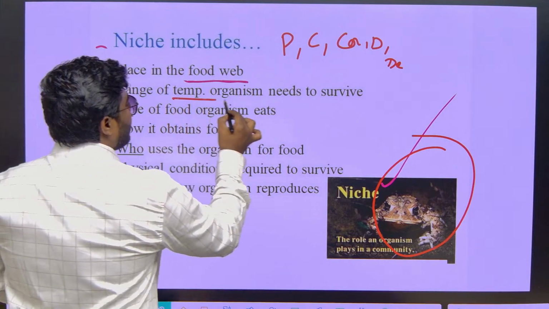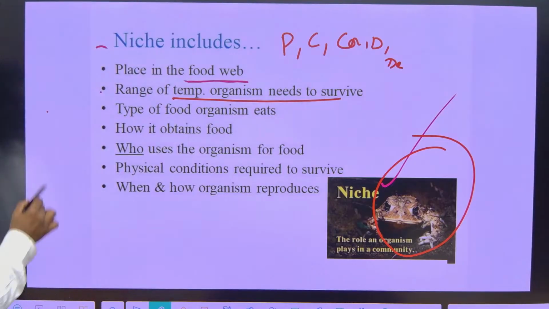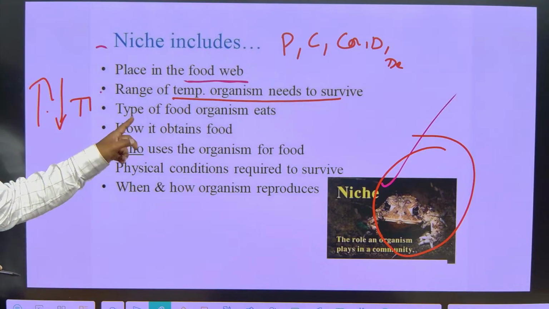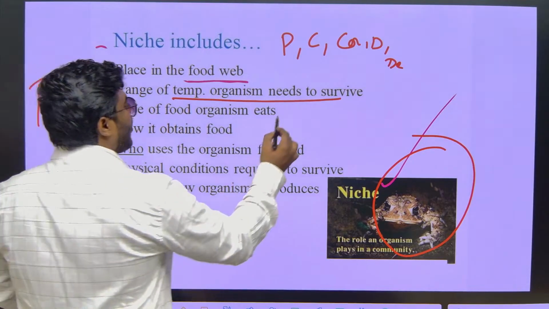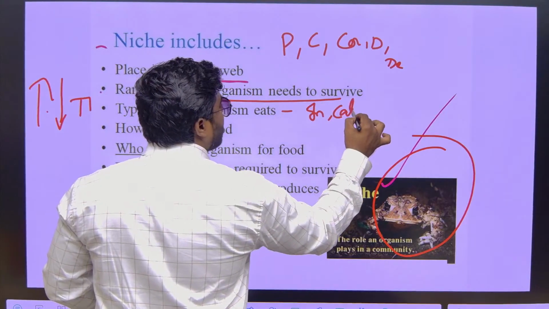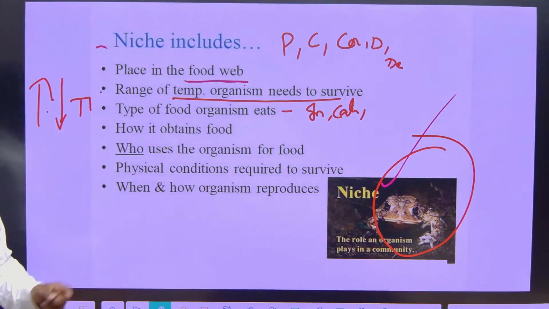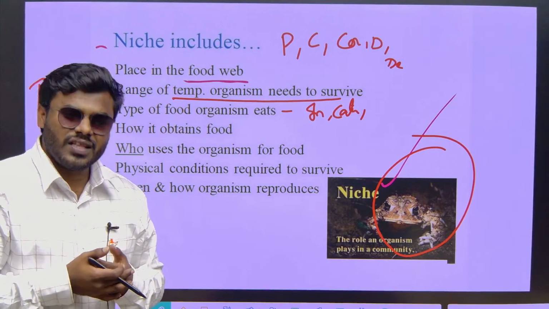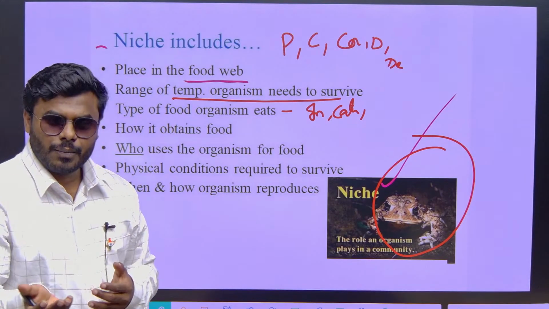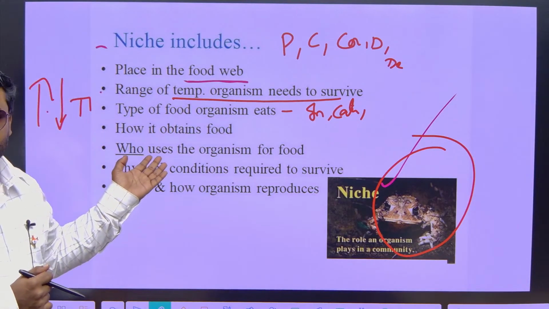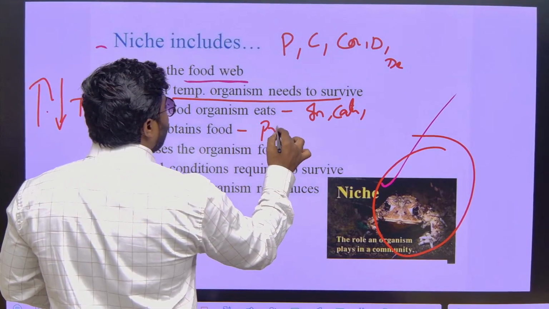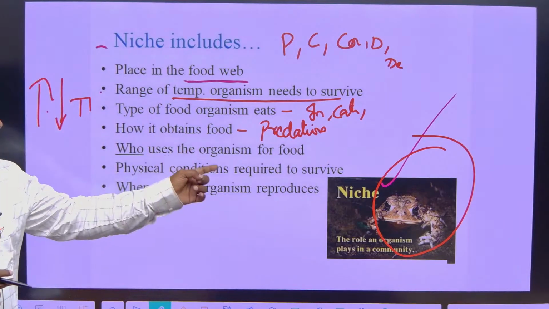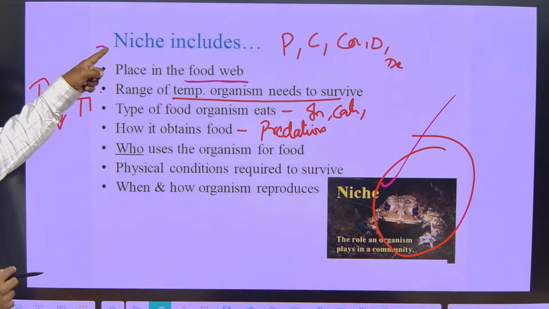And the range of temperature the organism needs to survive, whether it requires high temperature, low temperature, or a moderate temperature. And the type of food the organism eats. What generally will a frog eat? A frog will eat small insects, it will eat caterpillars. Generally, correct? And how does it obtain the food? Whether the frog is obtaining the food by competition or predation or by a mutualistic relationship. Generally, how will it get the food? By predation. A frog never maintains any mutualistic relationship. It gets the food by hunting the prey. That also comes under the niche.